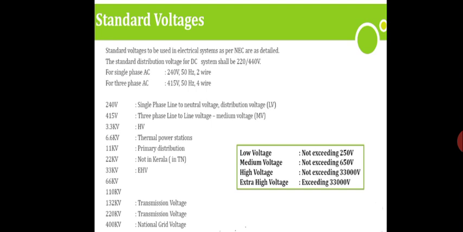And 22 kV is not there in Kerala, it is in Tamil Nadu, and 33 kV is considered as high voltage, extra high voltage is exceeding 33 kV. And see, one more voltage is there, that is 132 kV, 220 kV and 400 kV. These are all used for transmission. And I think you know why we are using the high voltages in the transmissions. Okay.